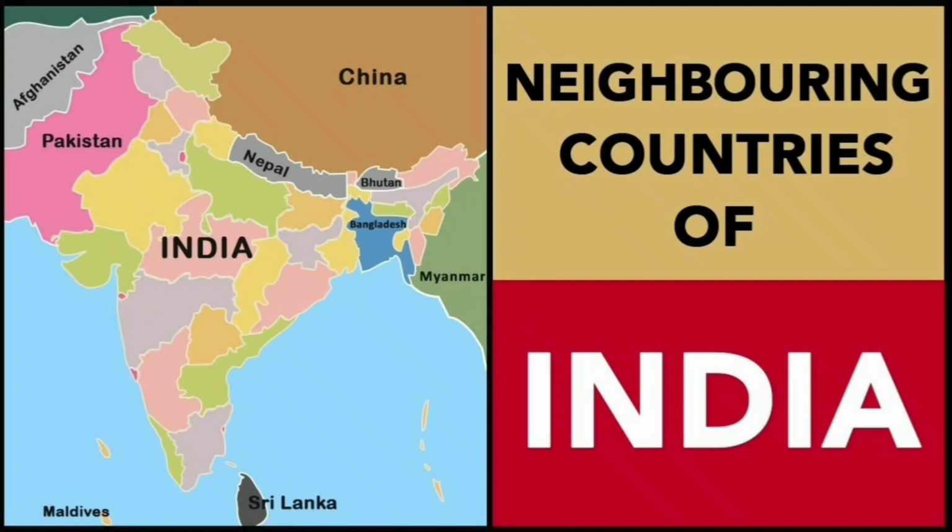Now let us have an idea about our neighboring countries. They are Pakistan, it is located here, then Afghanistan, then China, then Nepal, Bhutan, Bangladesh, Myanmar, and coming to the south seaside, Sri Lanka, and near to Lakshadweep, there is Maldives. These are our neighboring countries.